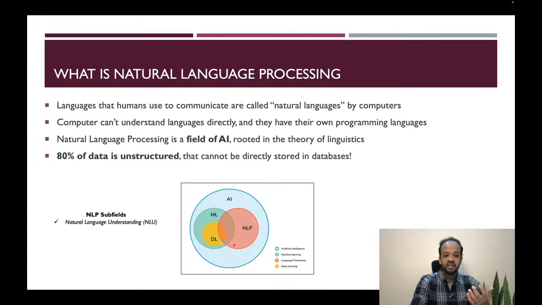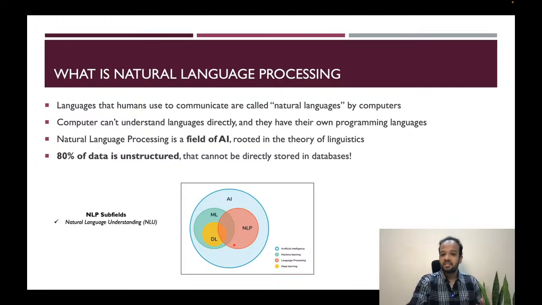So the first field is formally called natural language understanding, which deals with understanding the semantic relationships between the text that is given as an input to the algorithms. What are semantic relationships? Meaning, right, what is the meaning of that text? It's trying to understand that. And this is very helpful in use cases like sentiment analysis. If I give you a lot of tweet based data and you want to tag whether this is a positive sentiment or a negative sentiment, NLU is very, very helpful.